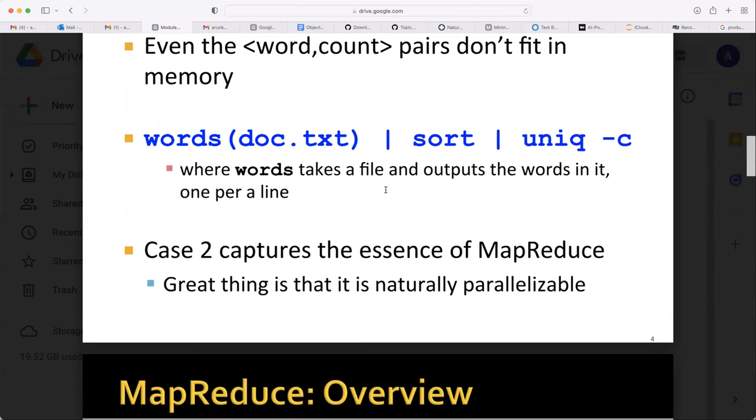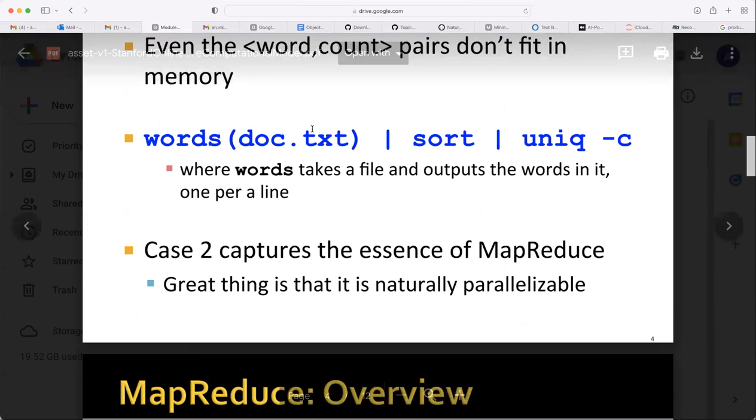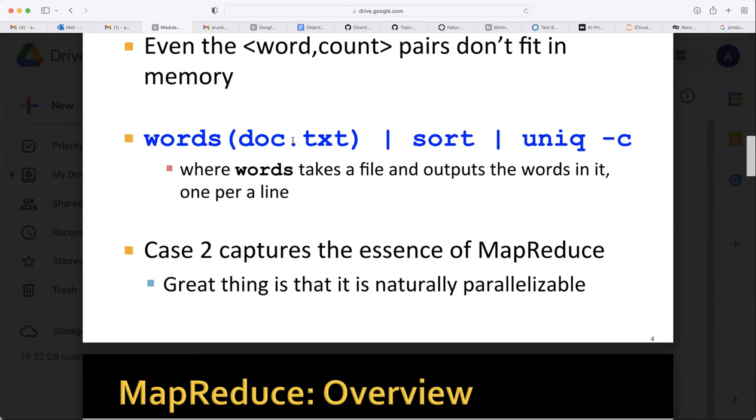Here, words takes a file and outputs the words in it, one per line. So this is simply words doc.txt. This is a Linux command, and you can sort them. It will remove all non-distinct words, meaning whichever is repeated, because you want only unique words. You can try this Linux command by giving some text document as the input.